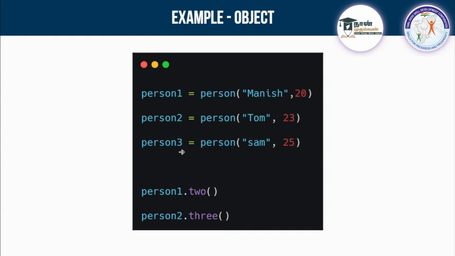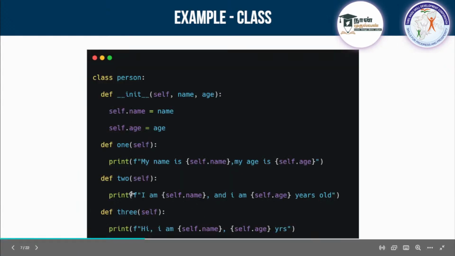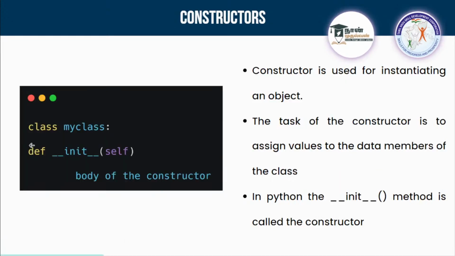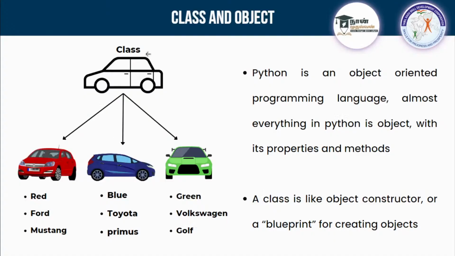So with these, these details will be passed here, right? So I can access person 1 or 2 or 3 and get the output for each different person. It is like this one. See here, I am creating a class and three different objects.